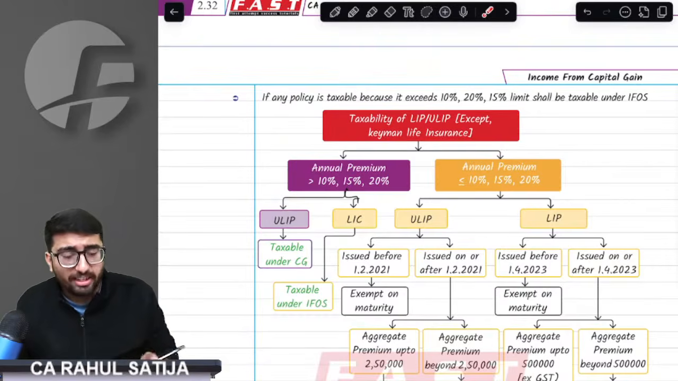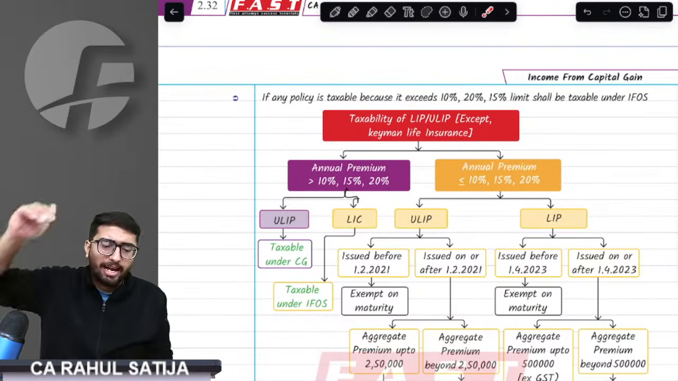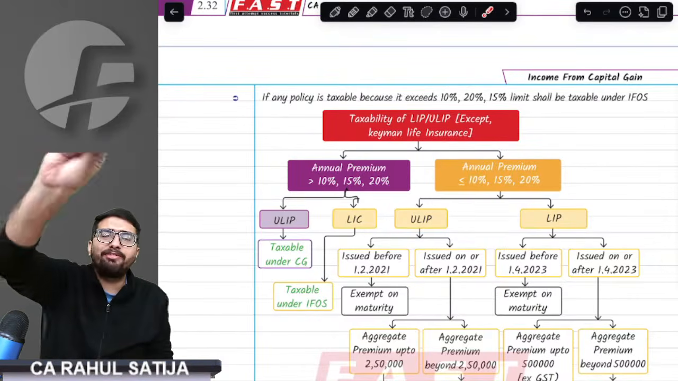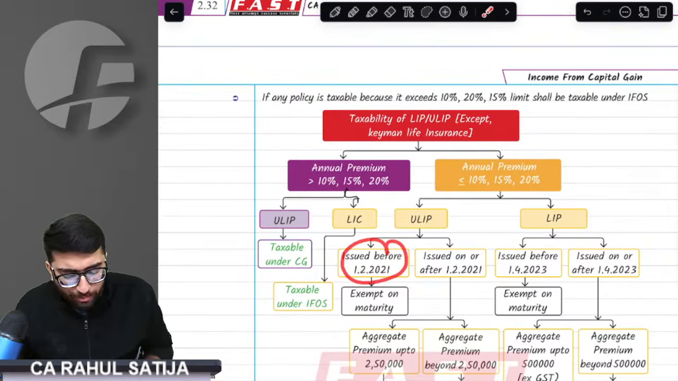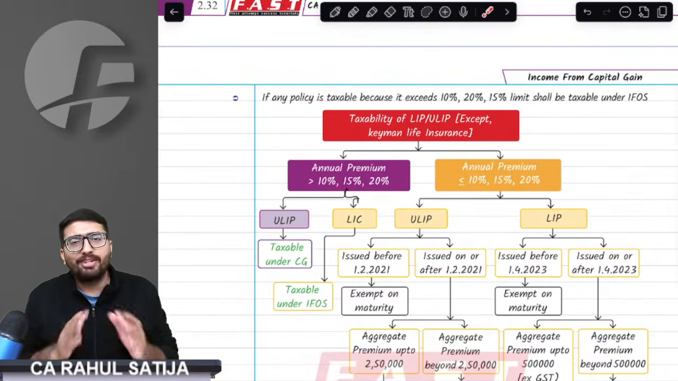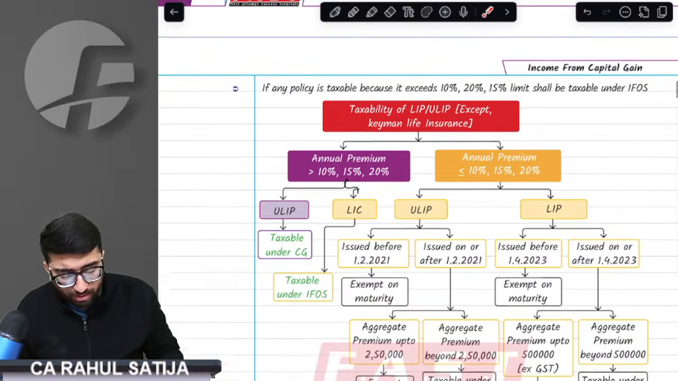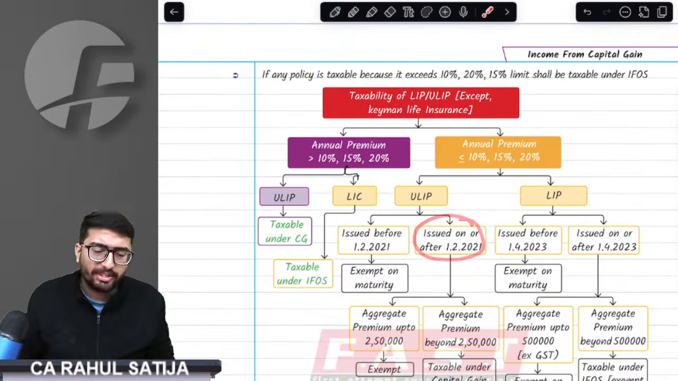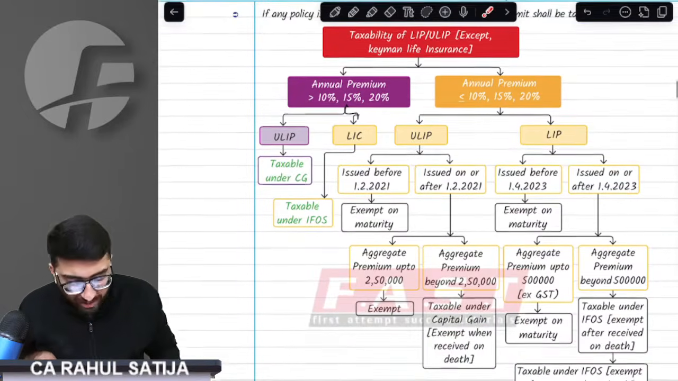Now, what if the annual premium is within the 10%, 15%, 20% criteria? What will happen if the annual premium is up to 10%, 15%? Earlier it was exempt. Up to 1st Feb 2021, whatever ULIPs were issued were absolutely exempt. But with effect from 1st Feb 2021, understand this thing very carefully.